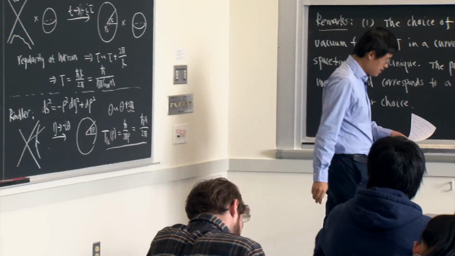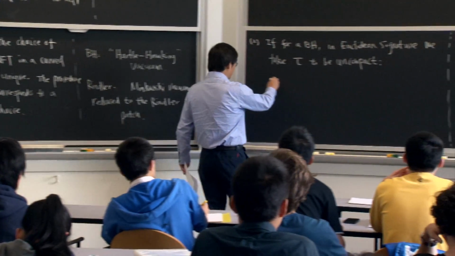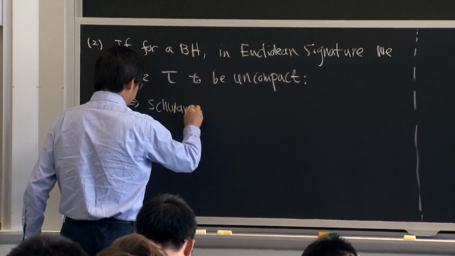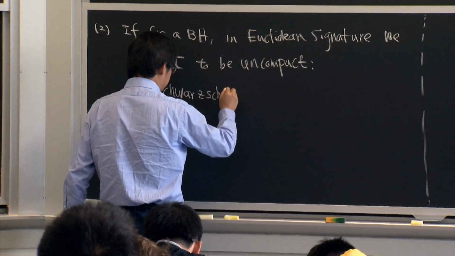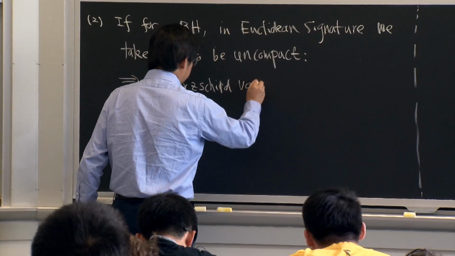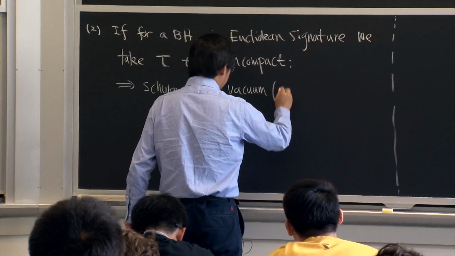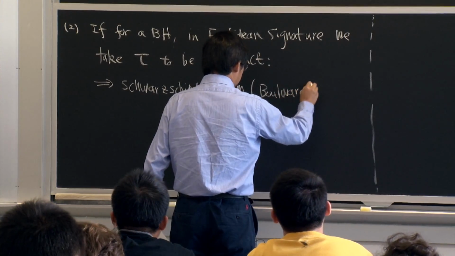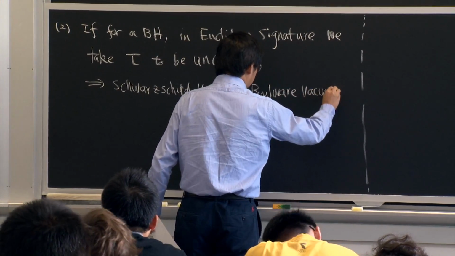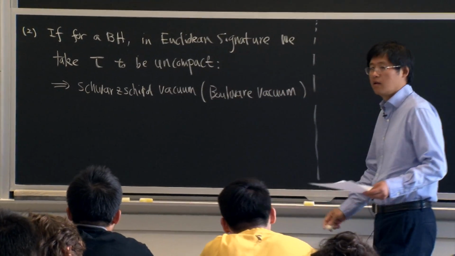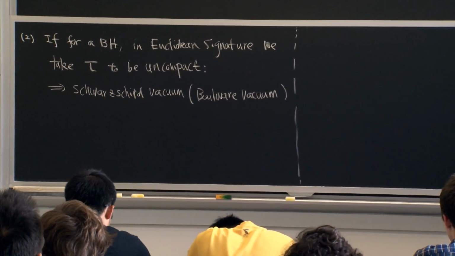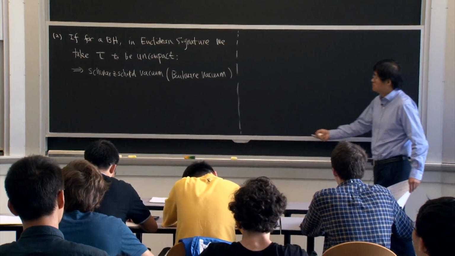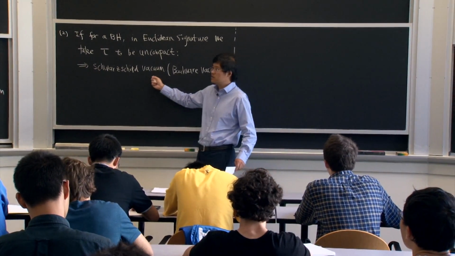This is the so-called Schwarzschild vacuum, or sometimes people call it the Boulware vacuum because Boulware worked on it in the early days before other people. In fact, this Schwarzschild vacuum is the most natural vacuum.